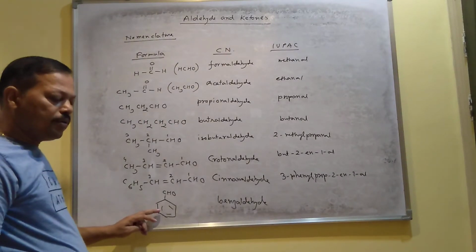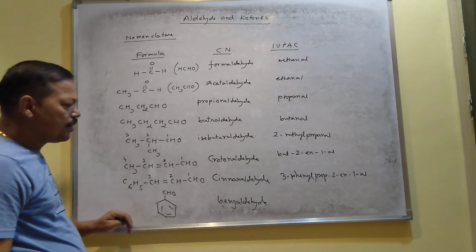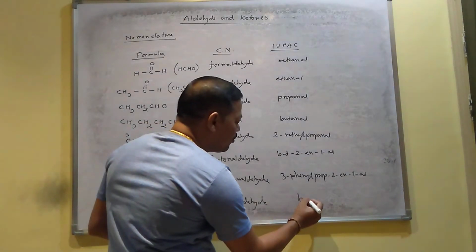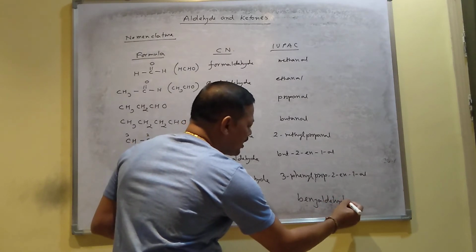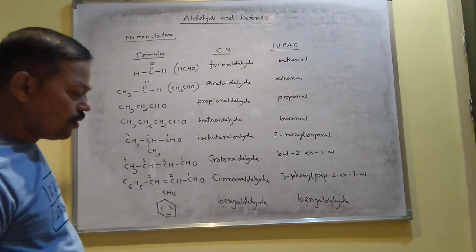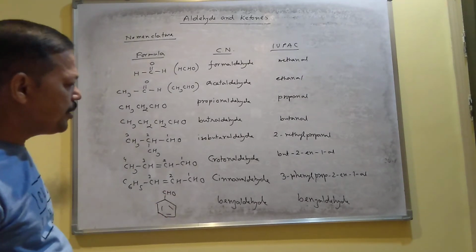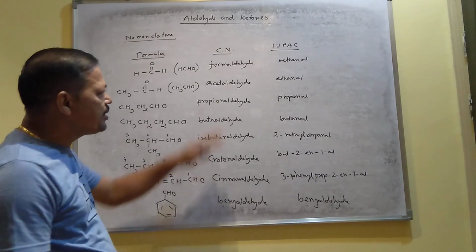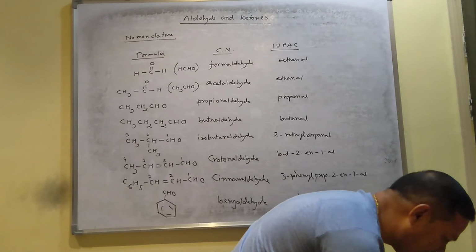And this compound is called benzaldehyde. Both in IUPAC and common, you can write benzaldehyde. You can also write benzene carbaldehyde as the IUPAC name. So in this way you have to write the IUPAC naming of aldehydes.